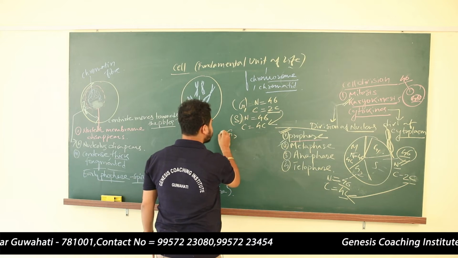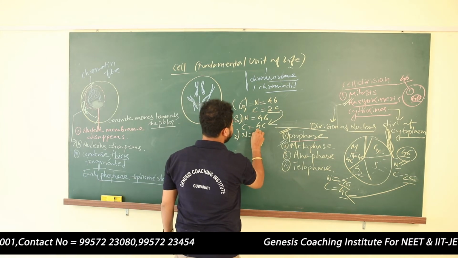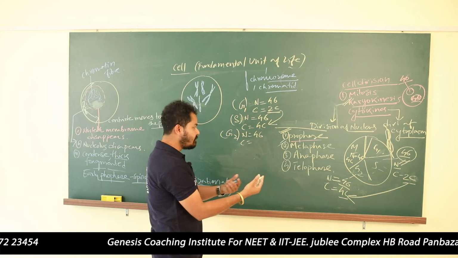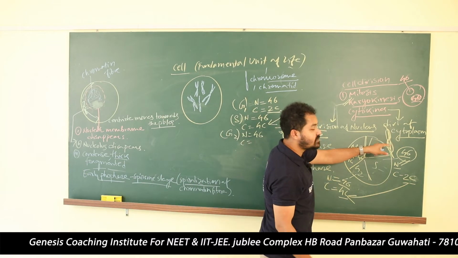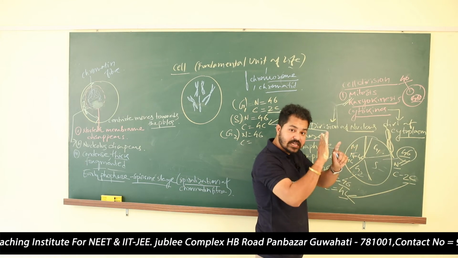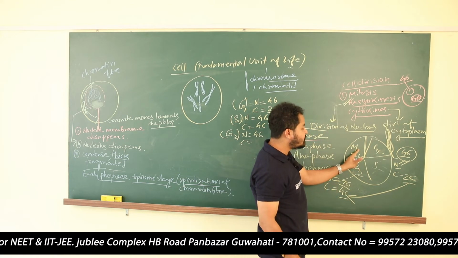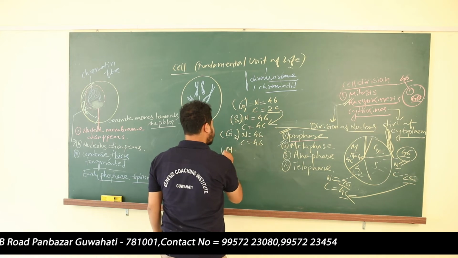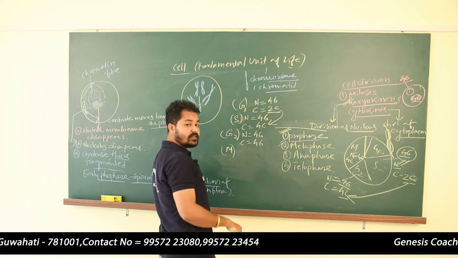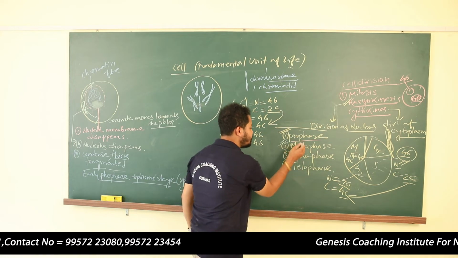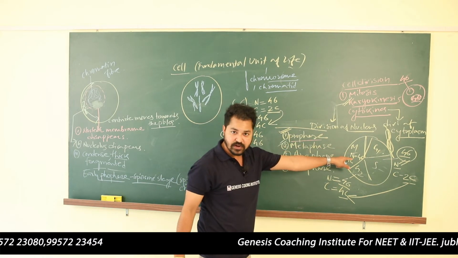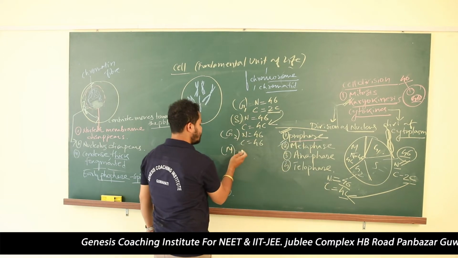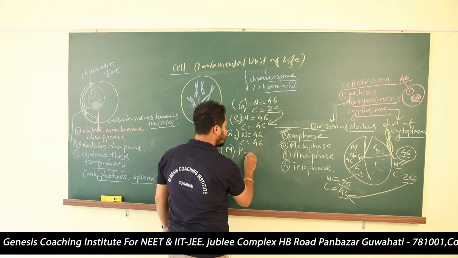In G2 phase, the number of chromosomes will remain the same, 46. The content of DNA will also remain the same, because the chromosome has become denser, but the division has not taken place. Division will take place in the M phase. So in G2 phase, the content of DNA is double. M phase has many stages: prophase, metaphase, anaphase, telophase. I have not written them here. In prophase, it will remain the same.